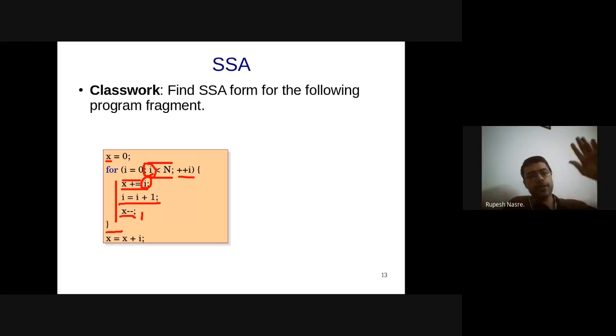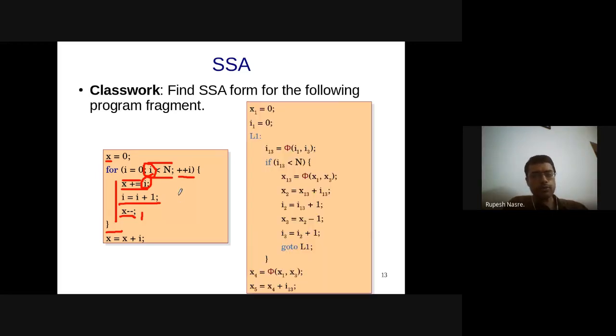One iteration was fine when you had non-looping constructs like if else and so on, switch case, etc. But when you have looping constructs, you yourself will have to iterate to come up with the correct SSA form. Right? So that's what I'm going to show now. So let's go over it in the last minute. I'll just quickly finish this and then we'll stop.